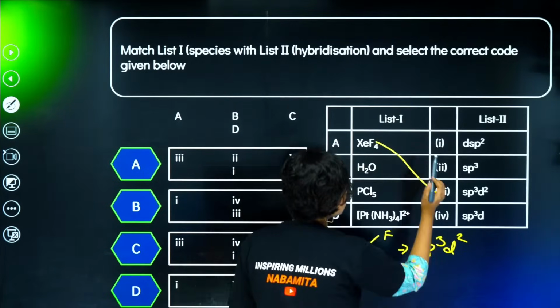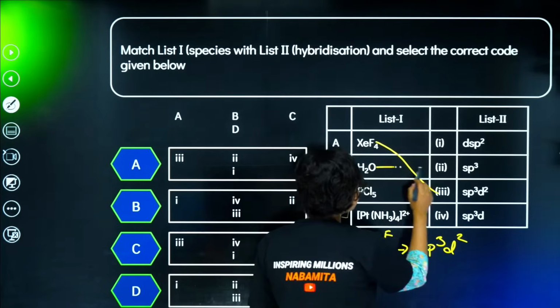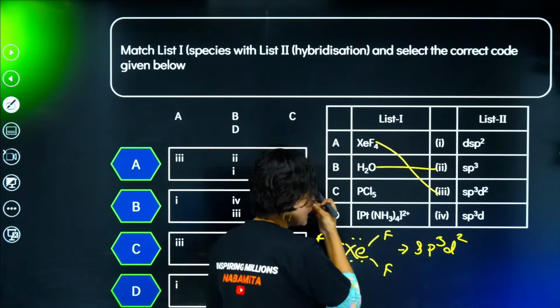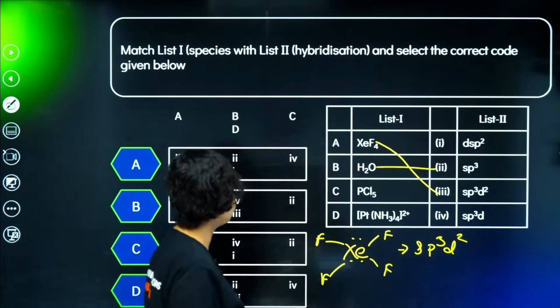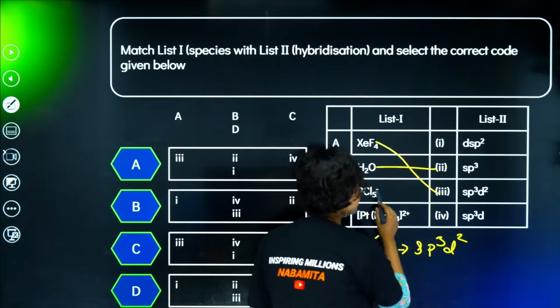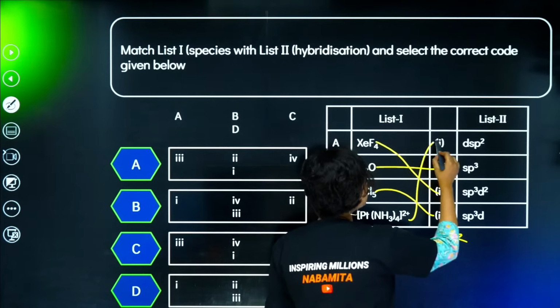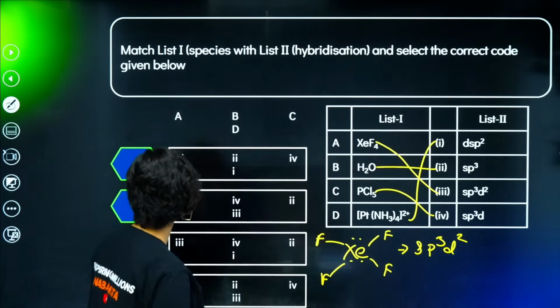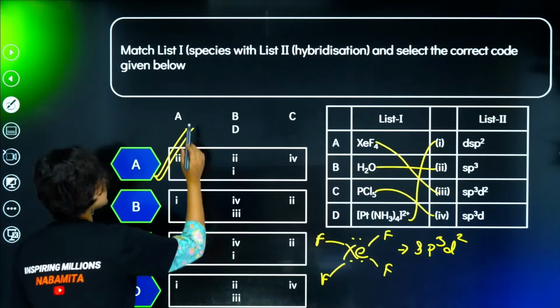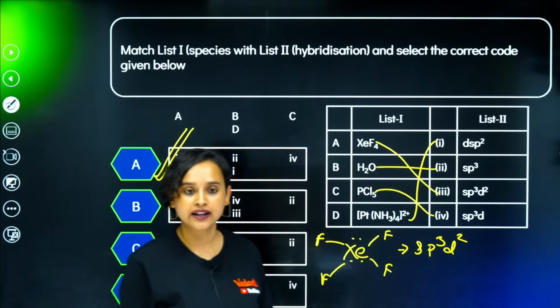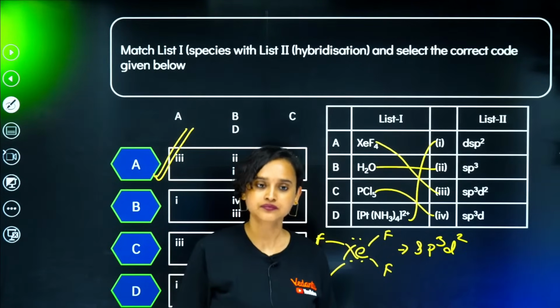So XeF4 is this. H2O, everybody knows it is sp3. PCl5, everybody knows that PCl5 is definitely going to be sp3d, right? And the last one has no other option but option 1. That means option A is our correct answer. Am I right? Yes?